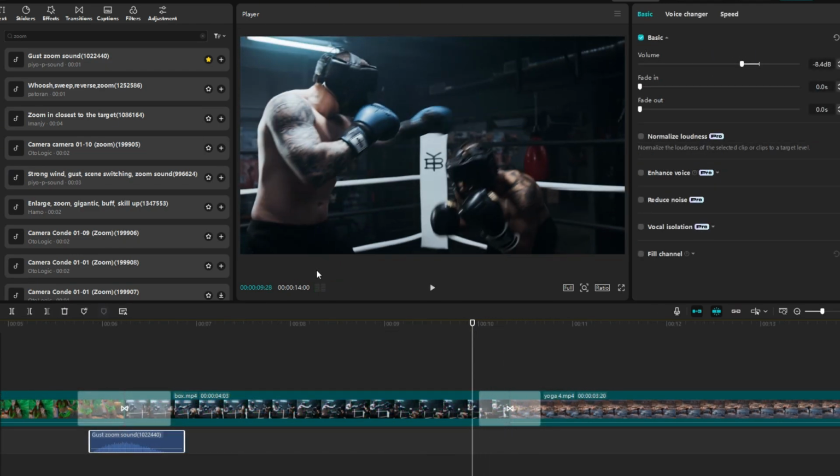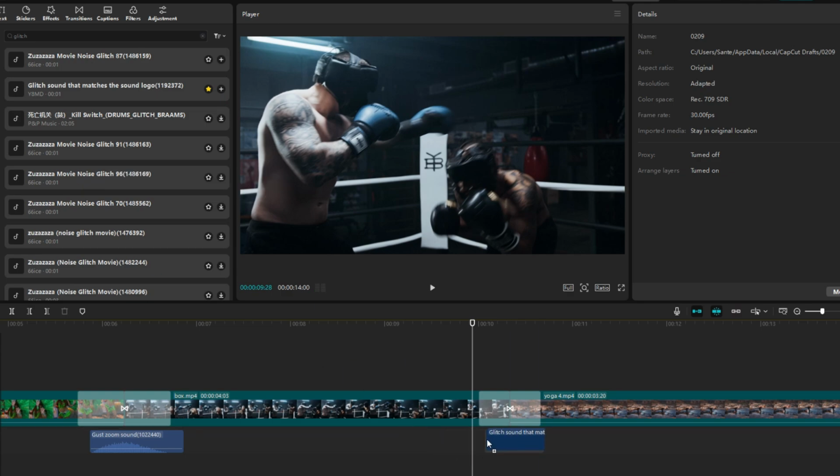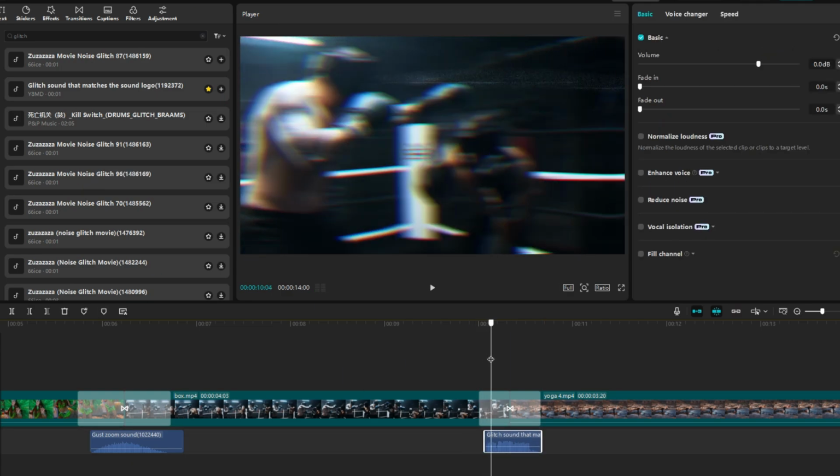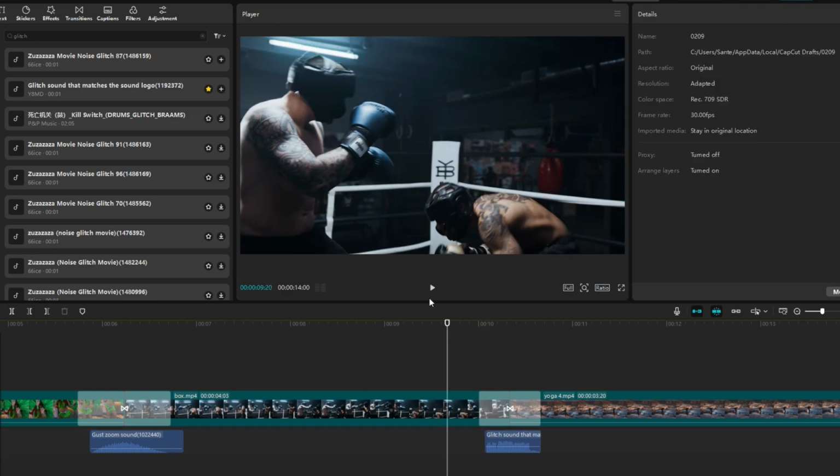Based on this transition, I would type glitch into the search engine. I've already marked that I liked this one in the past, so I'll use it right away. Set its position and volume and move on to another type of sound effect.